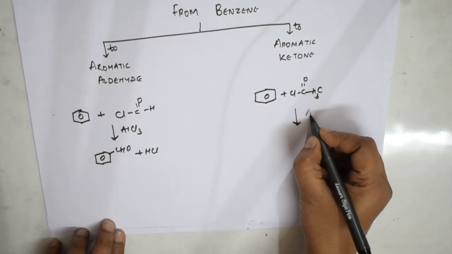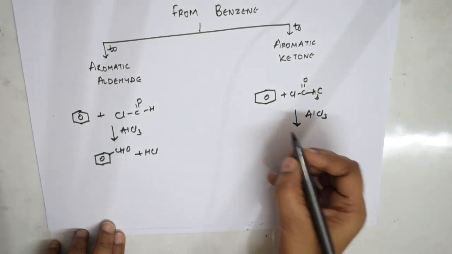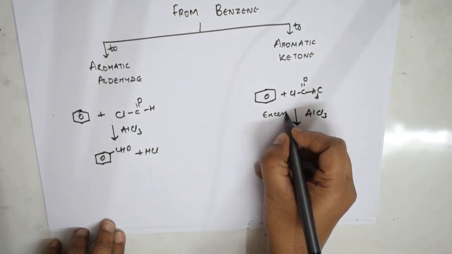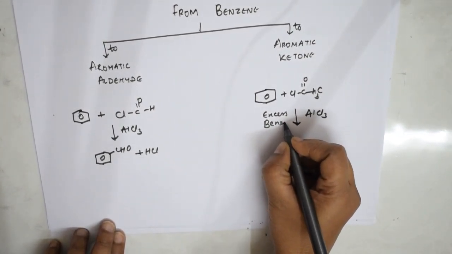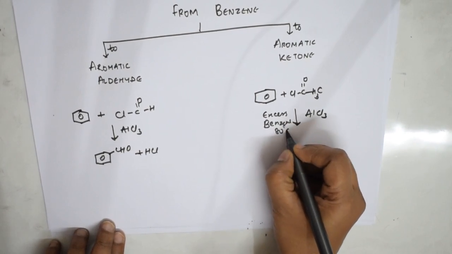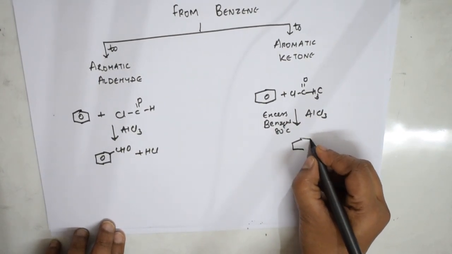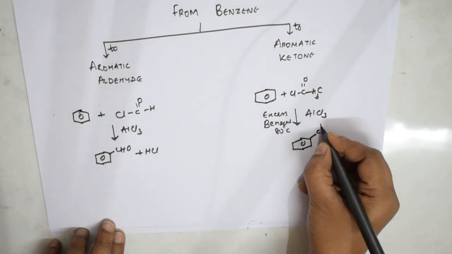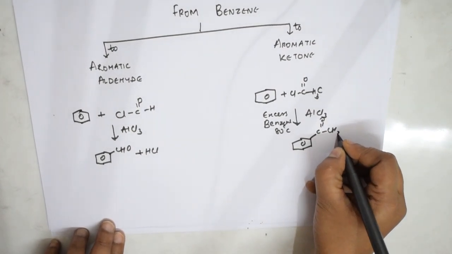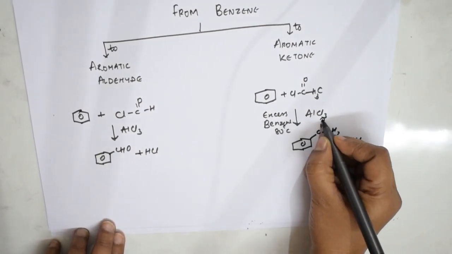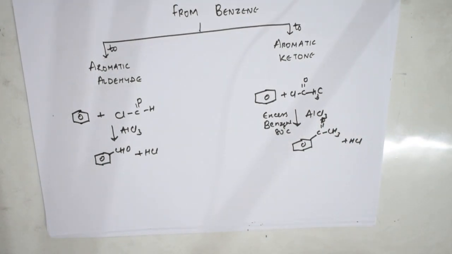Here again I'm using aluminum chloride. Now here you're going to use excess benzene and heat it to 80 degrees. What are you going to get? You're going to get COCH3 plus HCl. This is the ketone which you have, right, students?